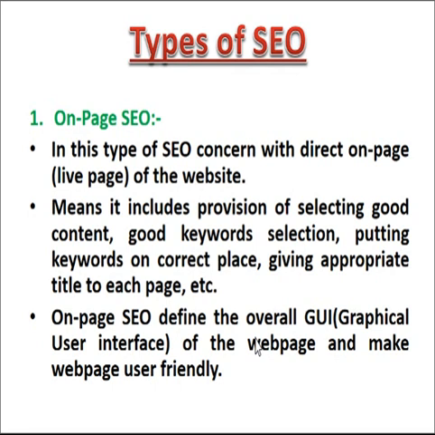Again, on page SEO defines the overall graphical user interface, or GUI, of the web page, and makes the web page user friendly.